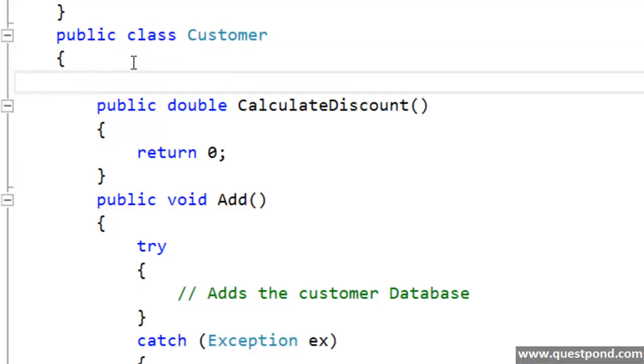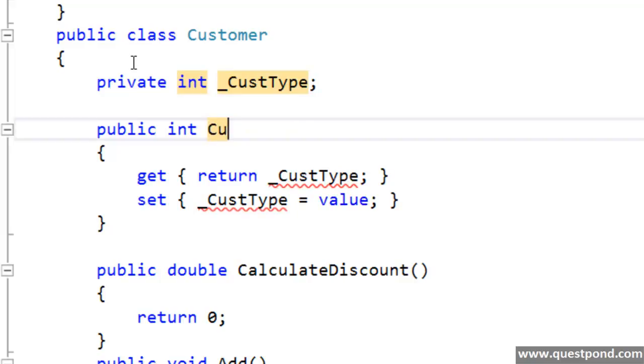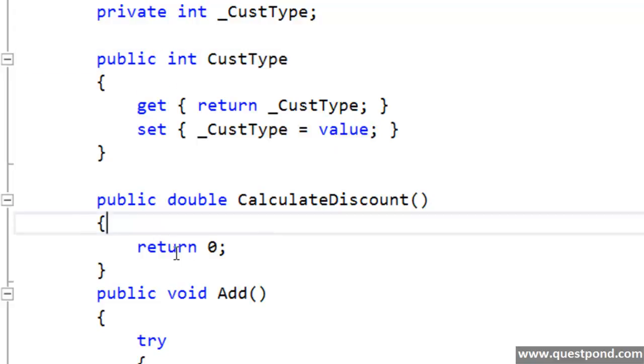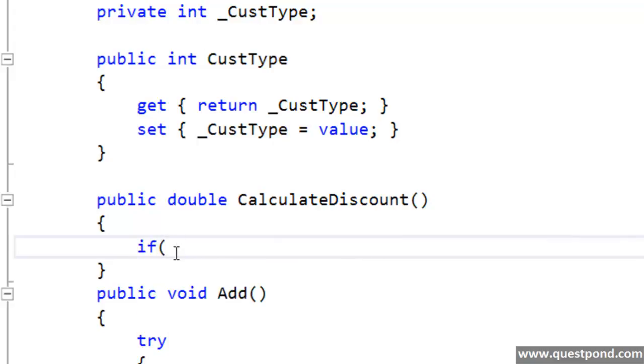So let me create a simple property here, and I will name it customer type, and depending on this customer type, the calculations will be done. So this calculate discount will have logic something like this. It will say if customer type, let's say 1 is for gold and 2 is for silver type of customer.